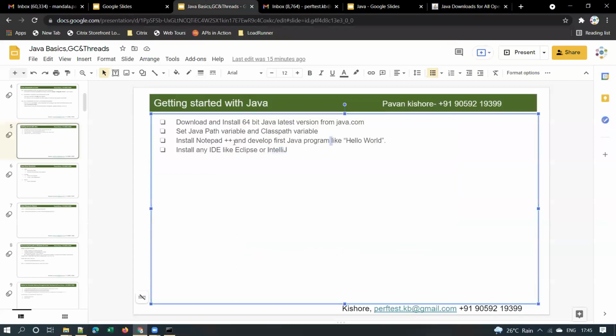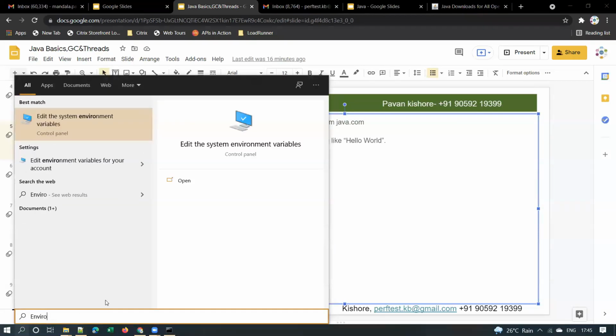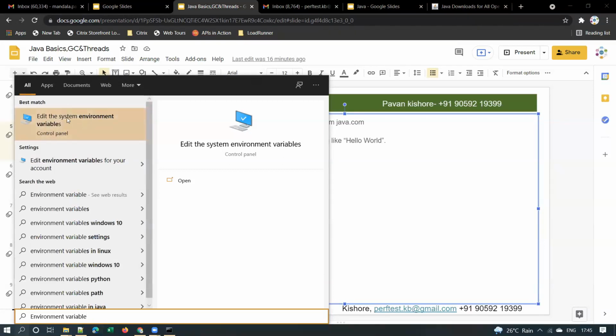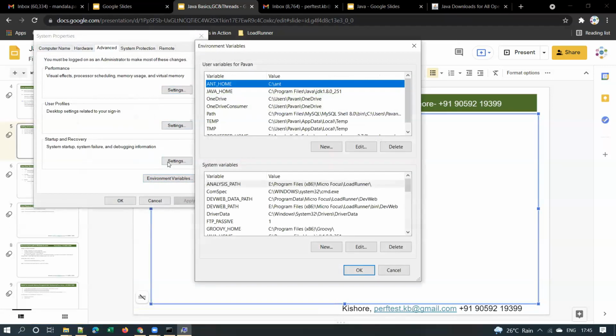By the way, if you want to execute the program, you may need to set the Java path and classpath variables. I have already set the path variable and classpath variable a long time back. Let me show you where we can set this. If you go to the Windows search box and type environment variables, you will see this window. Click on this, and then click on the environment variables button here.